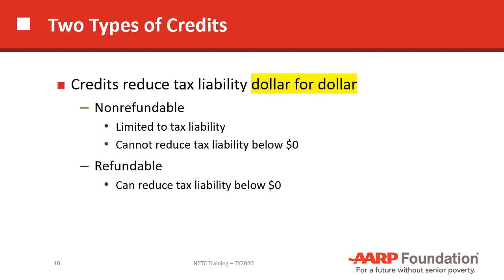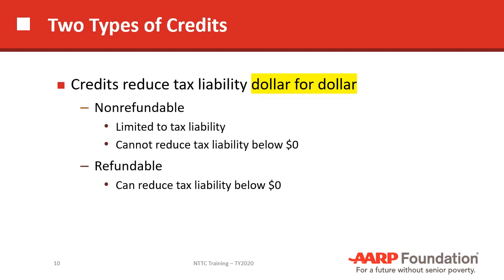Now let's talk about credits. There are two types of credits. First of all, a credit is different from an adjustment to income or from a deduction. A credit really reduces the tax liability dollar for dollar. Now, what does that mean? What's the difference between an adjustment to income and a credit? What does dollar for dollar mean?